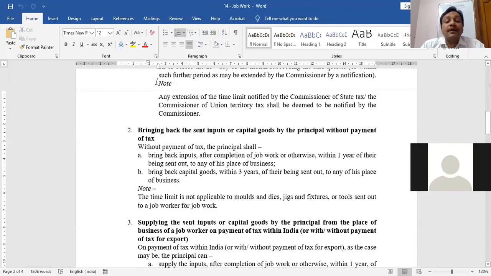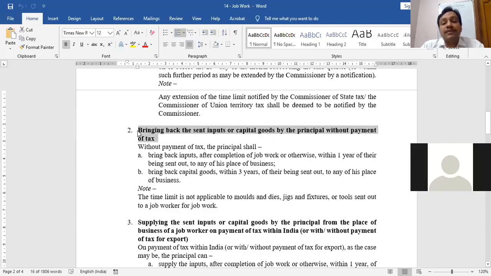Second thing, as a principal, I have sent the inputs, that means buttons in my example, as well as machinery, but not permanently. I only sent it so that the moment the buttons are stitched, I need to ask back or receive back my unused buttons which I have sent, as well as my machinery. So this is the second procedure, bringing back the sent inputs or capital goods by the principal without payment of tax.